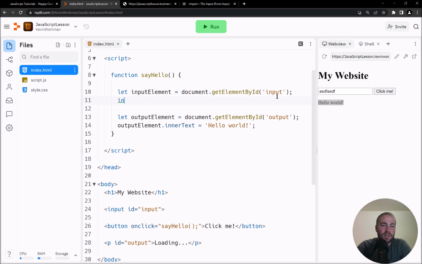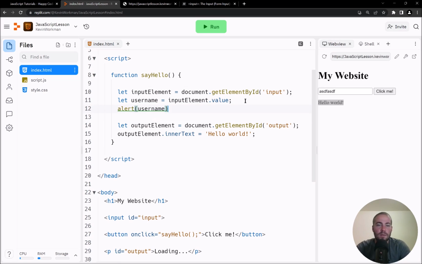So I can say input element. Actually, what I want to do is create a new variable. I'm going to say let username equals inputElement.value. I have to spell it right. Okay, so now I have this username, which is in input.value, and I can test this out by saying alert username, and I'll run this. Now I will type in my name here, Kevin, and click me, and I see Kevin here, which means that I'm successfully getting the username out of this input box.